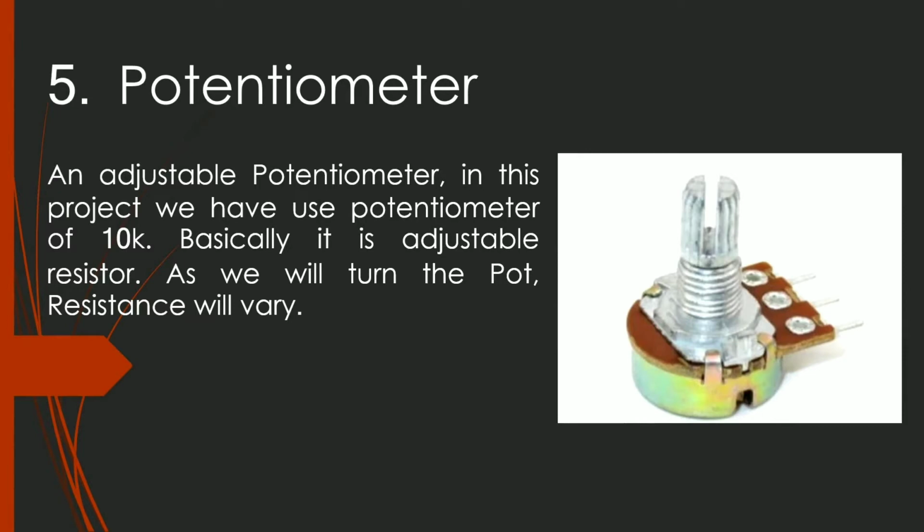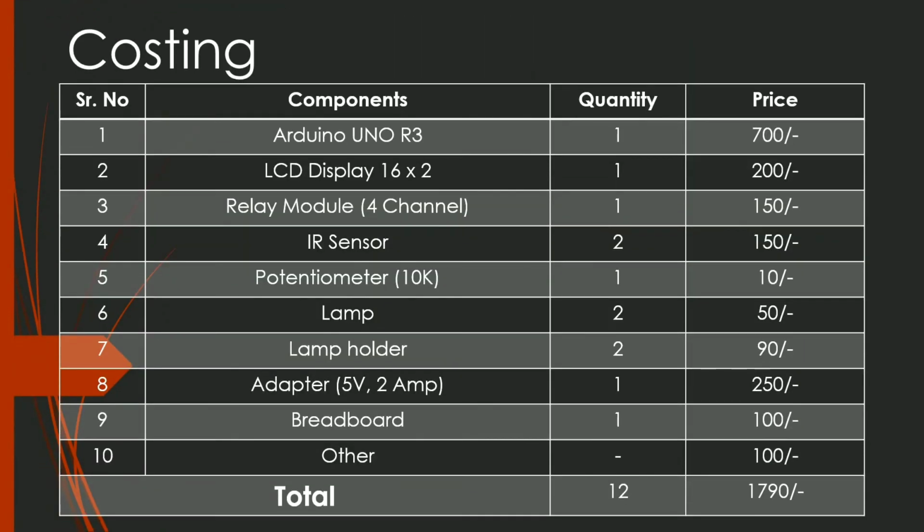Kaustubh will explain the next part. These are our list of components, their quantity and their cost. And the total amount for all the components is 1790.